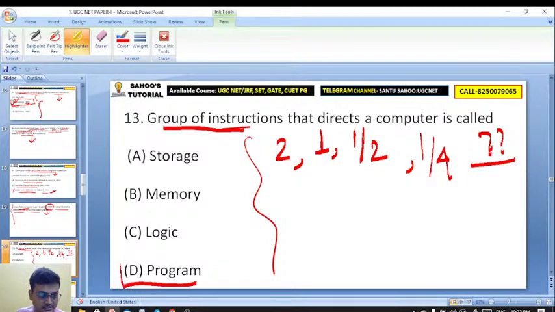So D is the right answer. Excellent. Program is the right answer. Now do answer here.